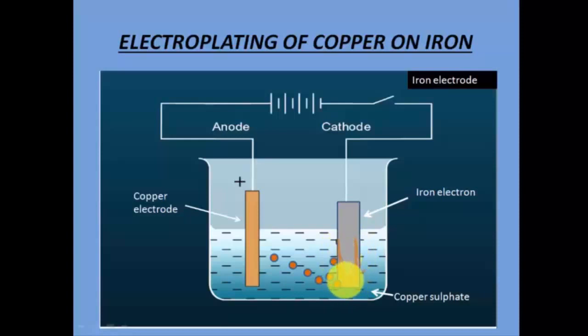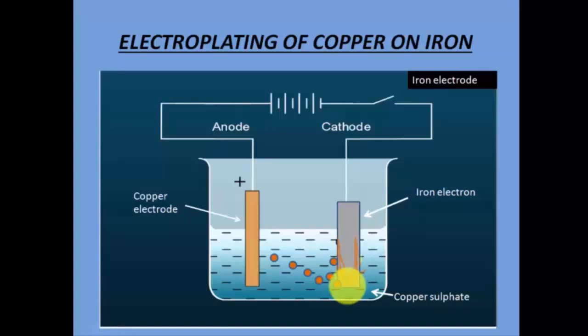And this is how the color will change. If you take the iron electrode out of the electrolyte after some time, you will see a layer of copper come over this iron. That is how electroplating is done.